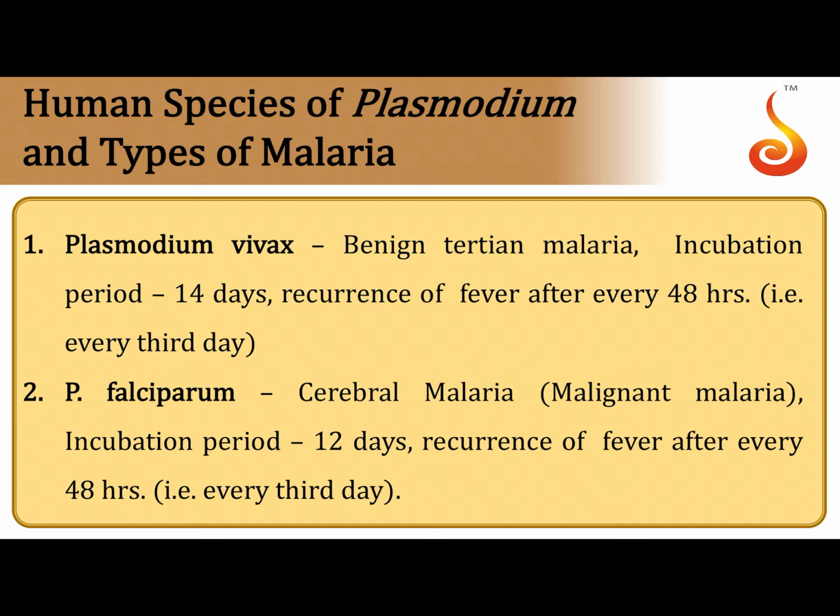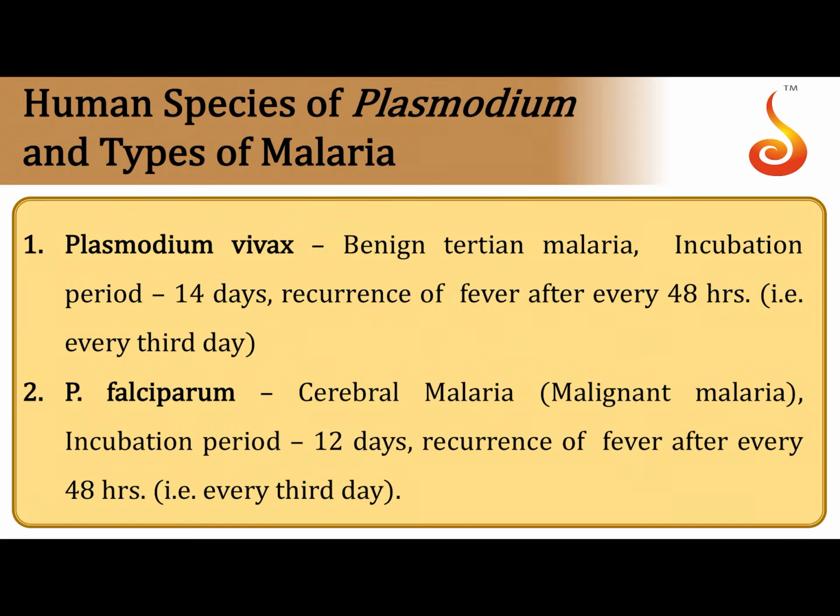It is important to know the various species of Plasmodium and what kind of malaria they cause in human beings. And as you all know, the person who discovered that it was Plasmodium, which was the causative organism of malaria, was Charles Laveran, who won a Nobel Prize for his discovery. And the person who identified that it was transmitted by the female Anopheles mosquito was Sir Ronald Ross.